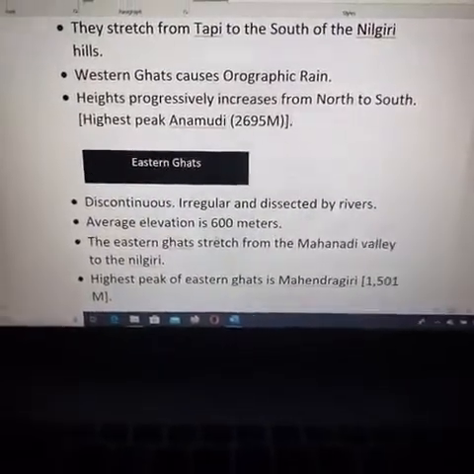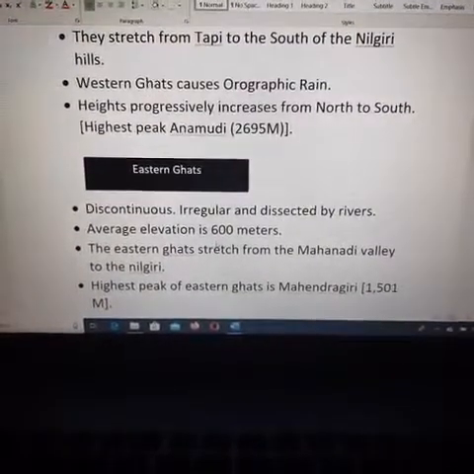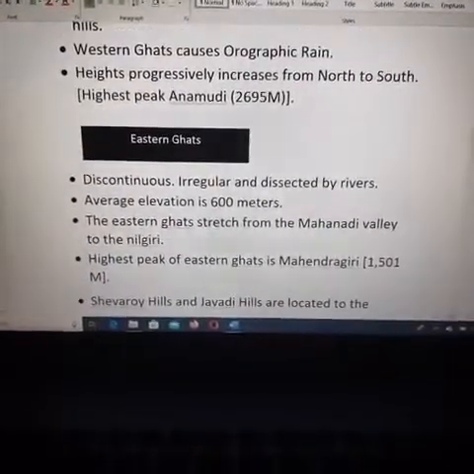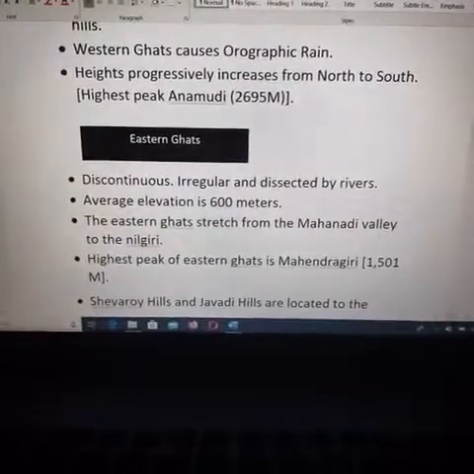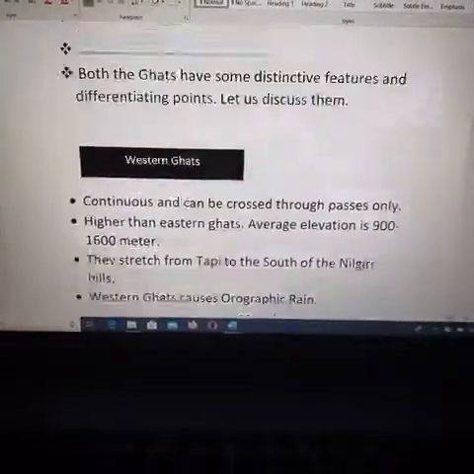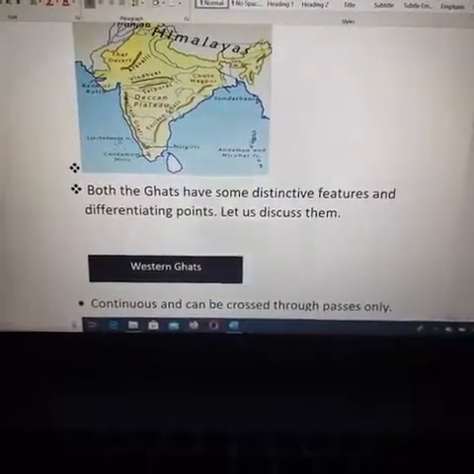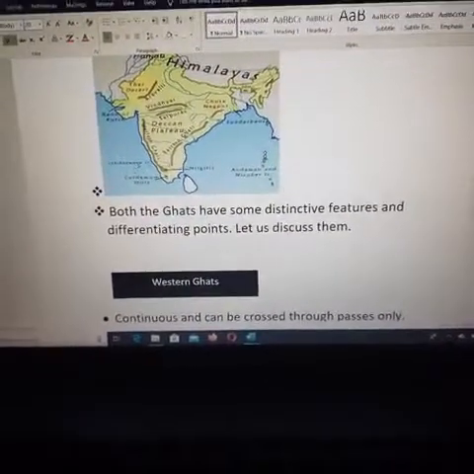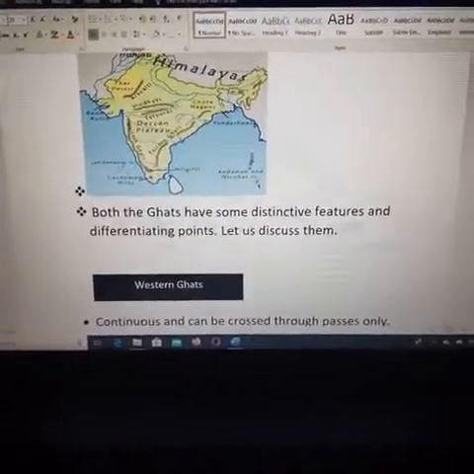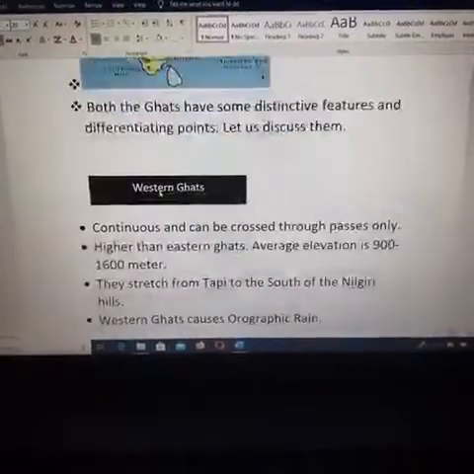The Eastern Ghats stretch from the Mahanadi valley to the Nilgiri, just as the Western Ghats stretch from the Tapi to the Nilgiri.